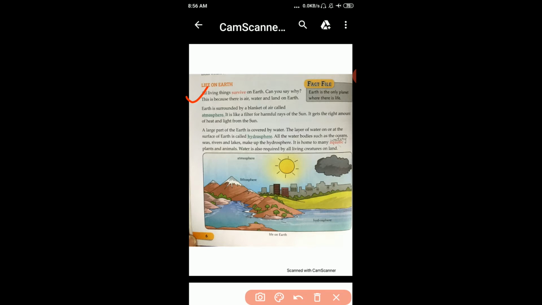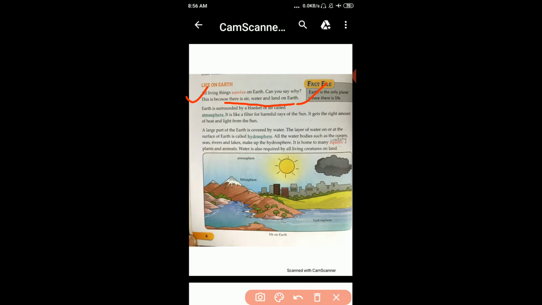Now student, yesterday we discussed the same thing, life on earth. All living things survive on earth. Can you say why? Yes, because there is air, water and land on earth. That's why they survive. In fact, earth is the only planet where there is life.